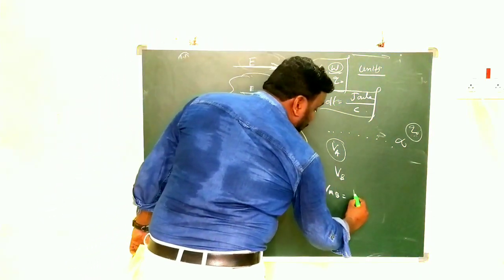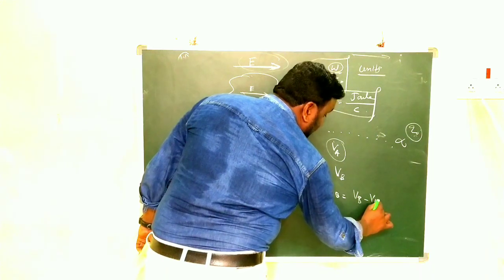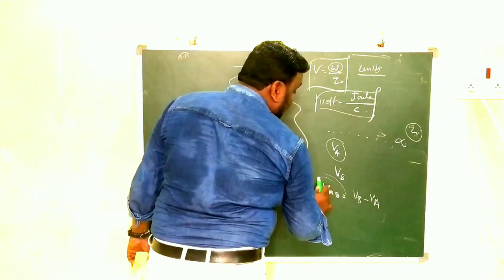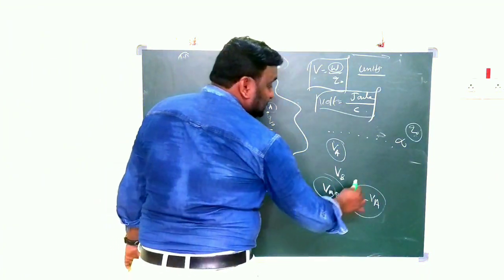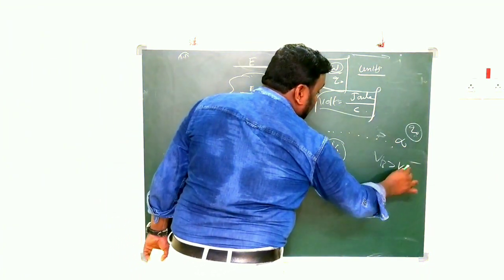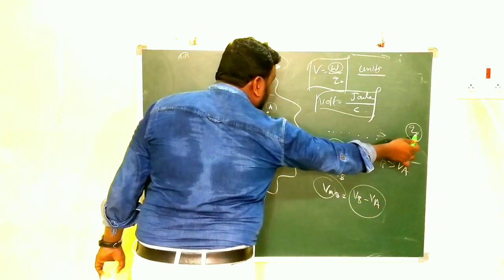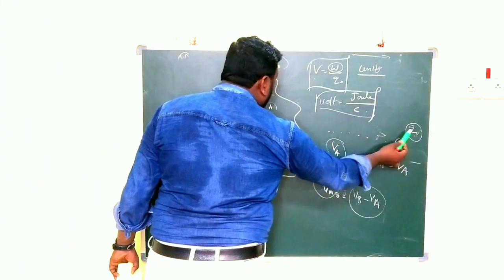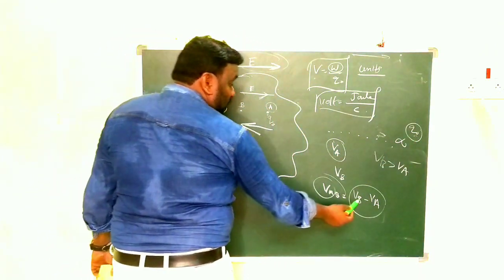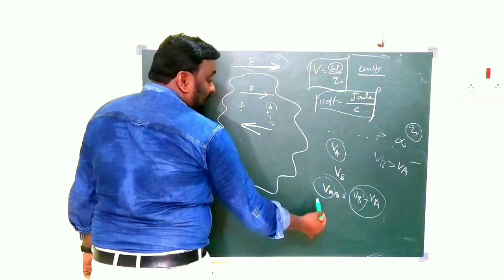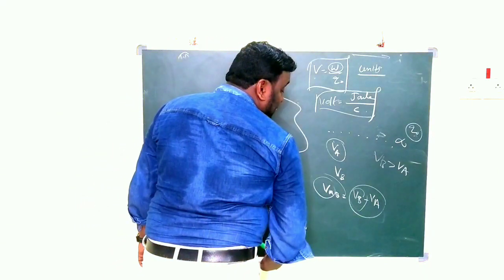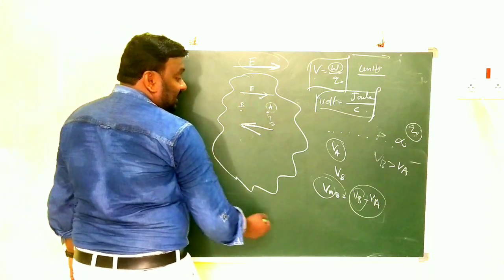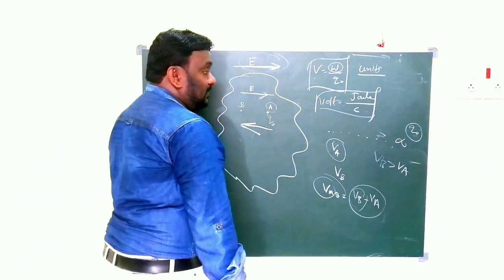What to write? VB minus VA. In this case, the potential difference can be written as VB minus VA because VB is greater than VA. From infinity to the point B, the distance is more compared to infinity to the point A. That's why VB is greater than VA, and the potential difference to move from A to B can be written as VB minus VA.